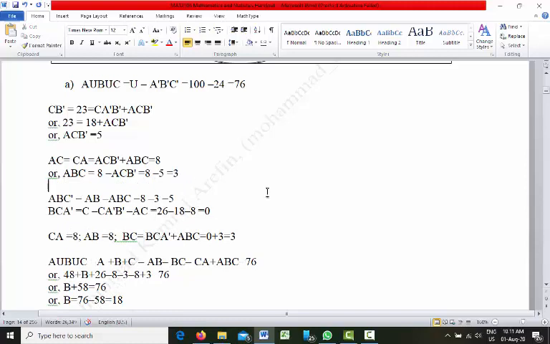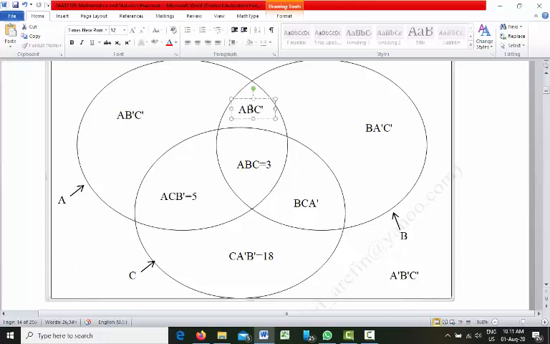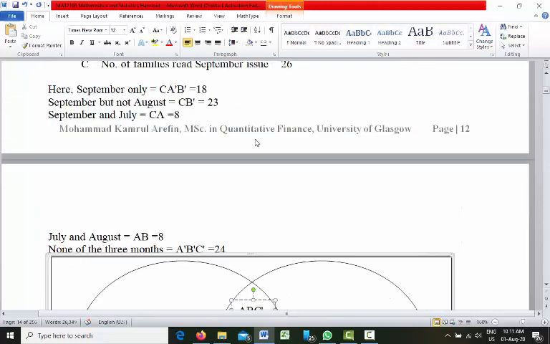Right. So now we will go for the next one. ABC will be equal to 3. Now this one is 3, so let us find out what this other one is. Let us see what information we have.